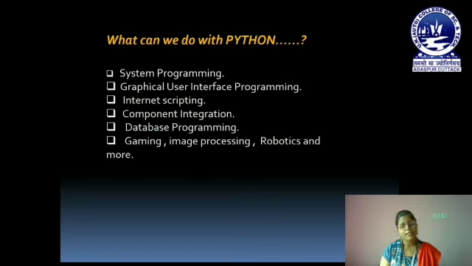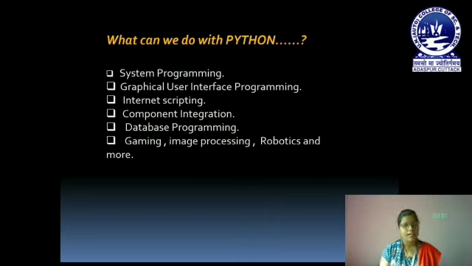Next is, Python can be a very good programming language for gaming, or we can design different tools for gaming, or we can write the whole code for gaming by using library utilities in Python. Okay, and we can do various image processing tasks by some predefined library utilities.